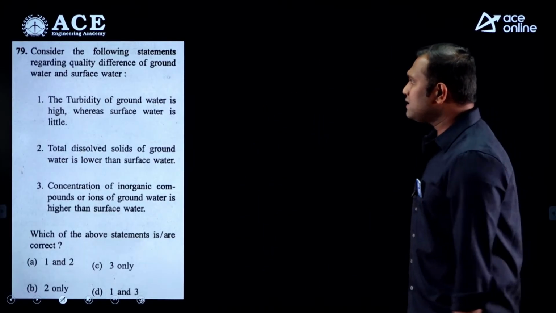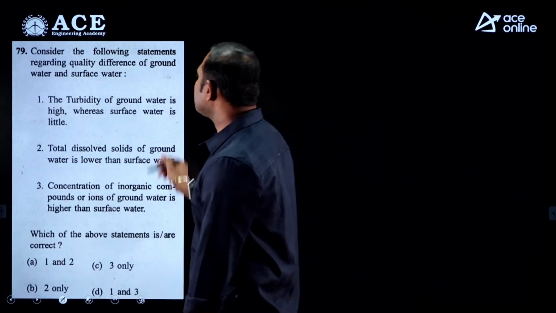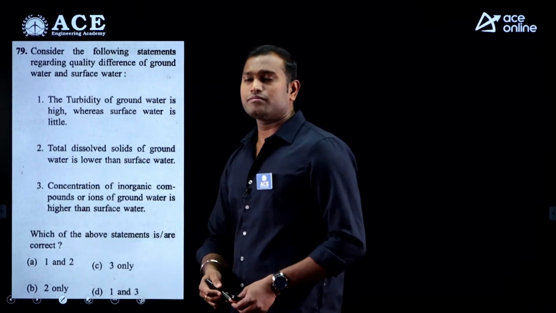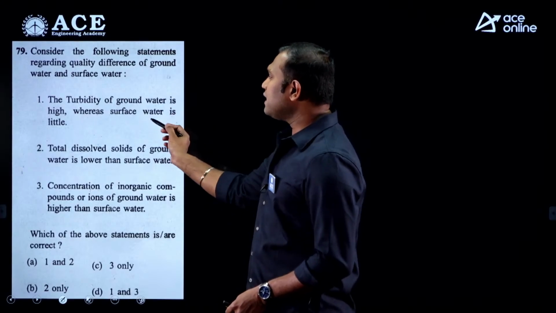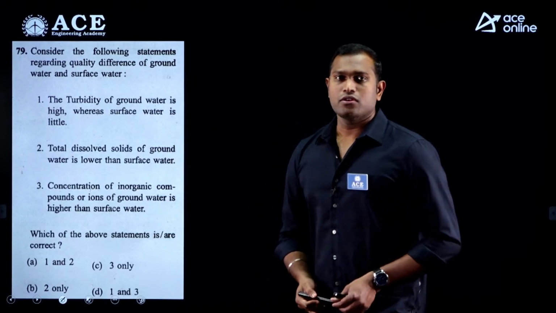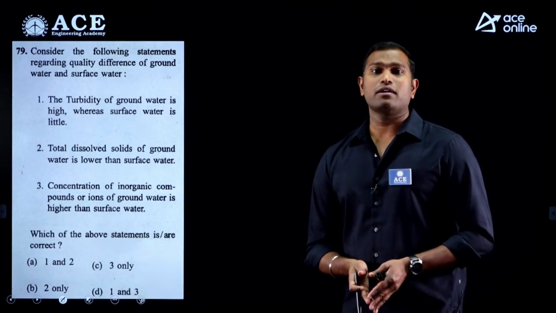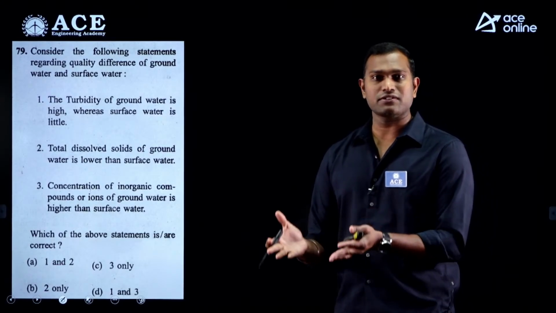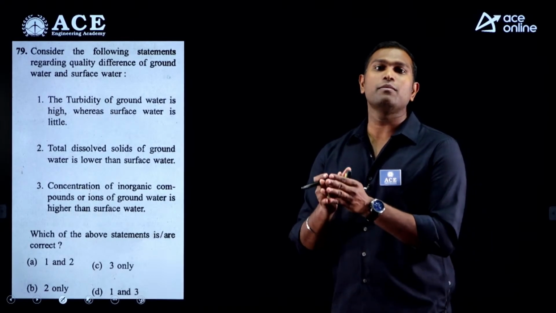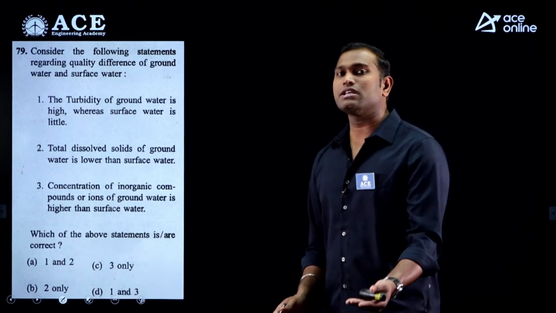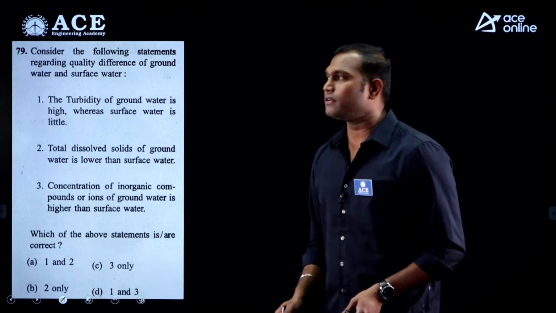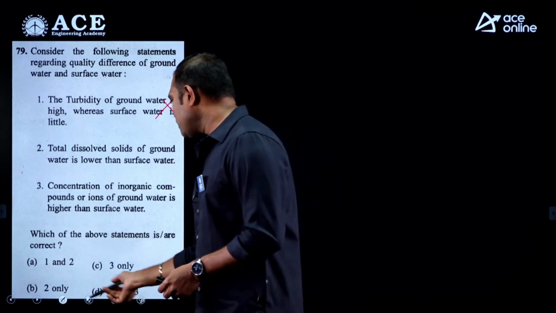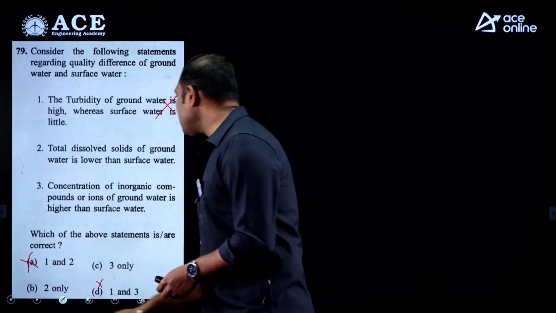Next, consider the following statements regarding the quality difference of groundwater and surface water. They have given 3 statements. First one: the turbidity of groundwater is high whereas surface water is little. See, in the case of groundwater, when the water flows through the soil, the soil itself acts as a filter. So obviously the turbidity would be very low. Compared to surface water, groundwater has less turbidity, which means statement number 1 is incorrect. Eliminate that. So option A and option D can be eliminated.